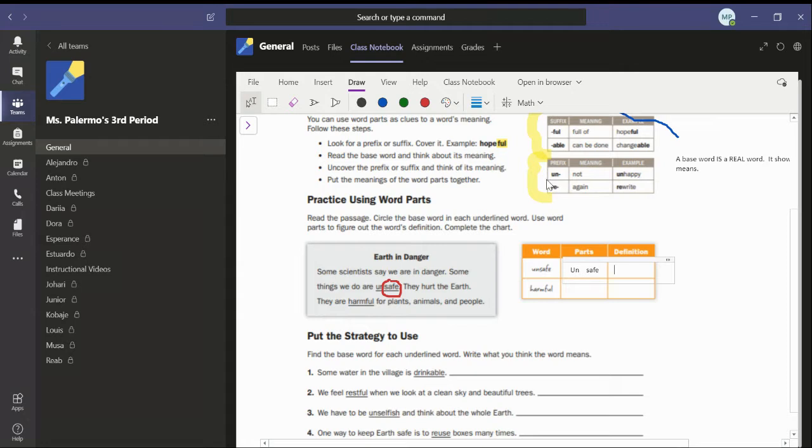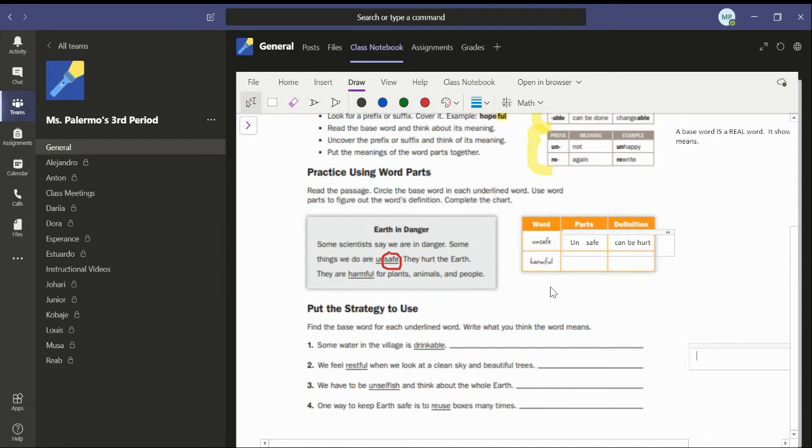I know that un means not, and I know that safe means that you can't be hurt. So instead of saying not, you can't be hurt, I'm just going to write, if you are unsafe, you can be hurt. That's the opposite of safe. So then you guys are going to do that exact same thing I just did with the word harmful.